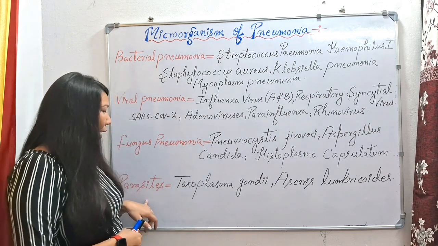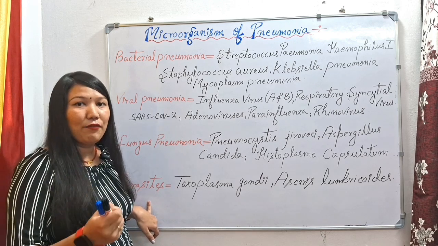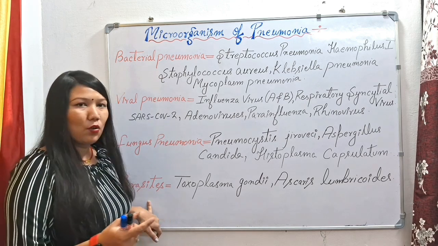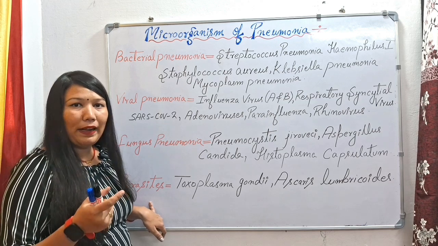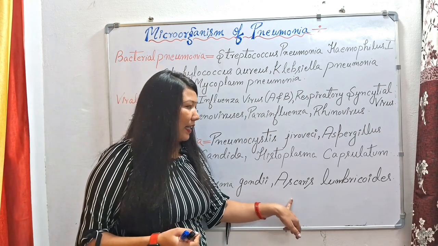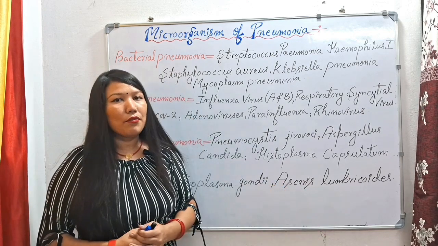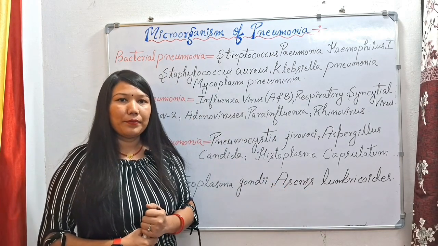Okay, next we have parasites. So with parasites, there are very few cases seen with parasitic infection. Okay, so there are very few cases of parasites. For example, we have Toxoplasma gondii and Ascaris lumbricoides. So these are the microorganisms of pneumonia.